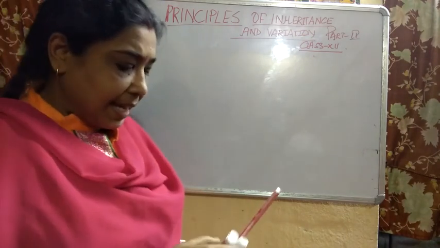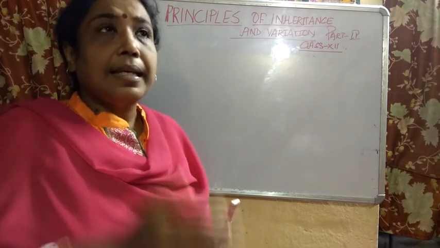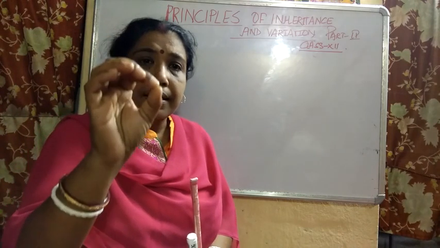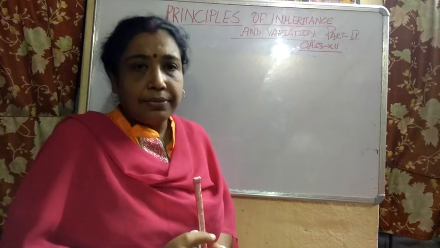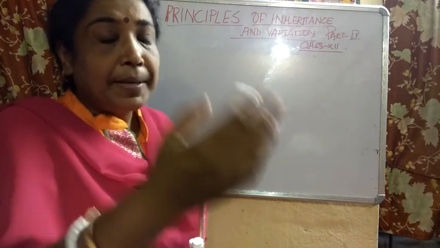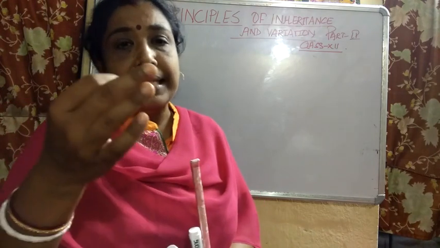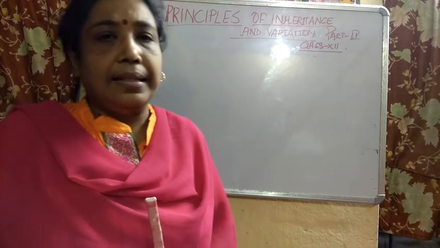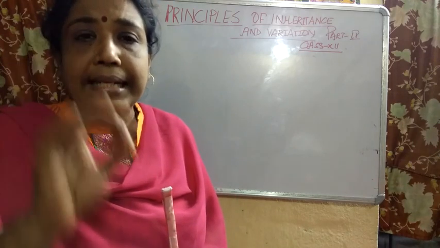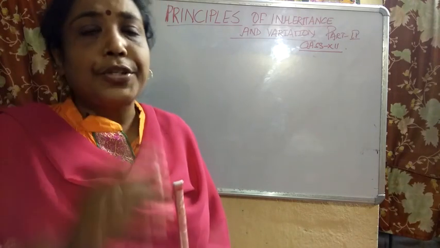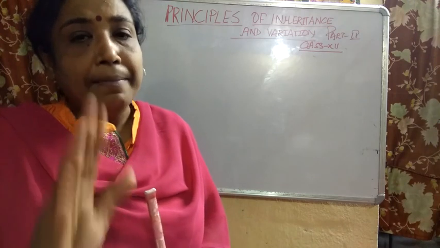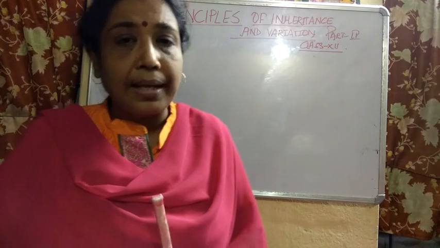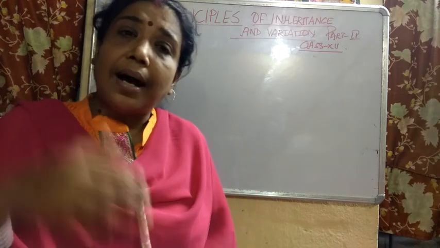Now see, the monohybrid inheritance means, yesterday I told you all that each trait consists of a pair of contrasting characters represented by the alleles. Genes contain a pair of alleles, or forms of genes, known as alleles. Monohybrid inheritance means only one trait was taken into consideration by Mendel. So let us see how he worked it out.